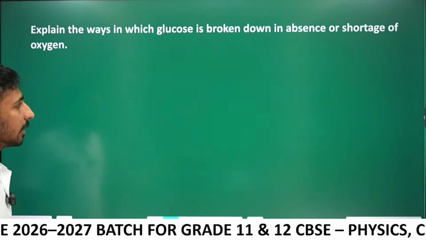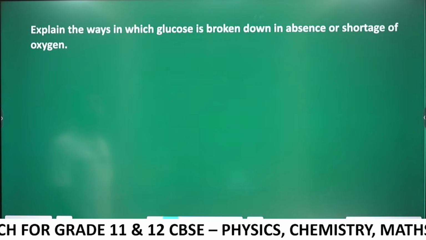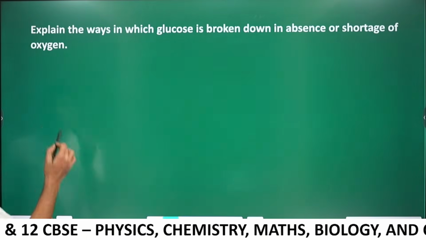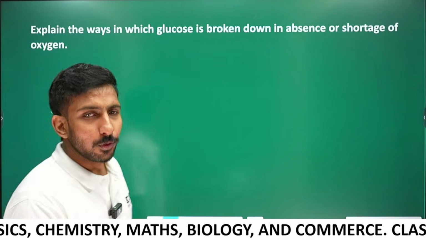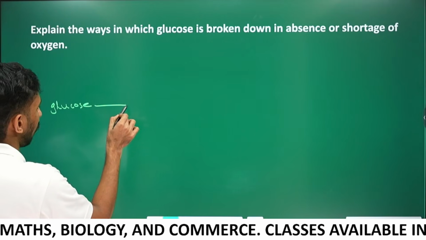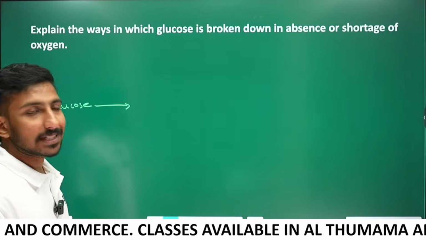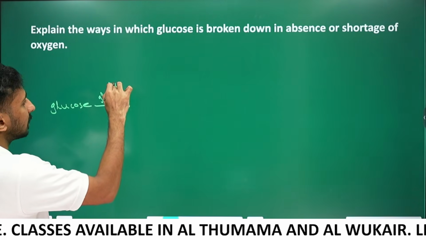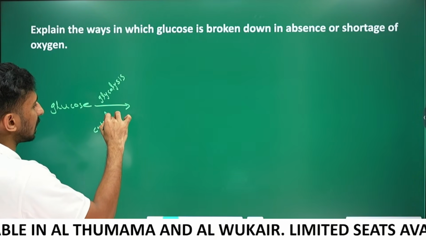Explain the ways in which glucose is broken down in absence or shortage of oxygen. Come on, see, explain the ways. Breakdown of glucose to release energy, that is respiration, right? Glucose is broken or oxidized step by step. First step is called glycolysis. That occurs in cytoplasm.